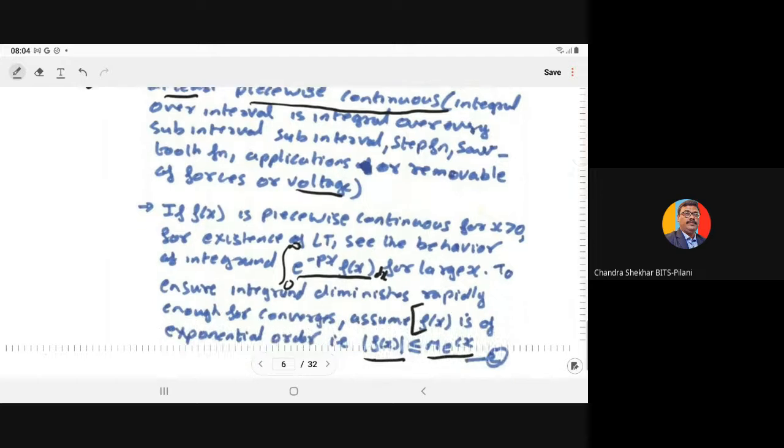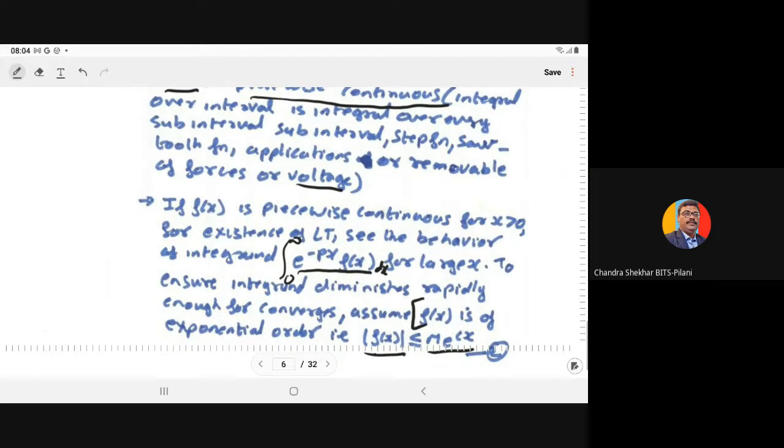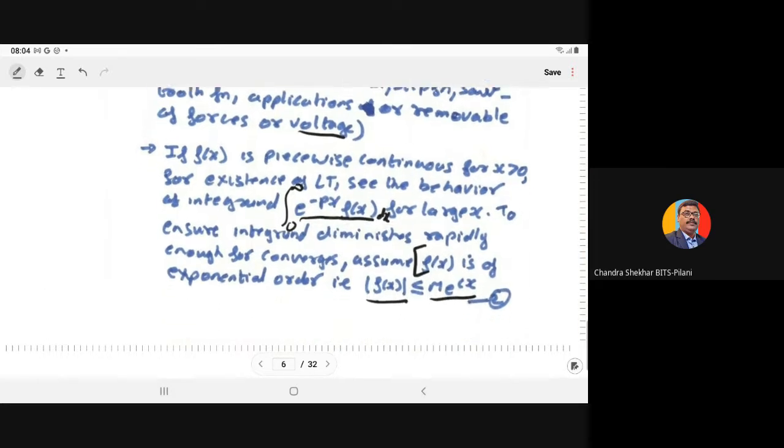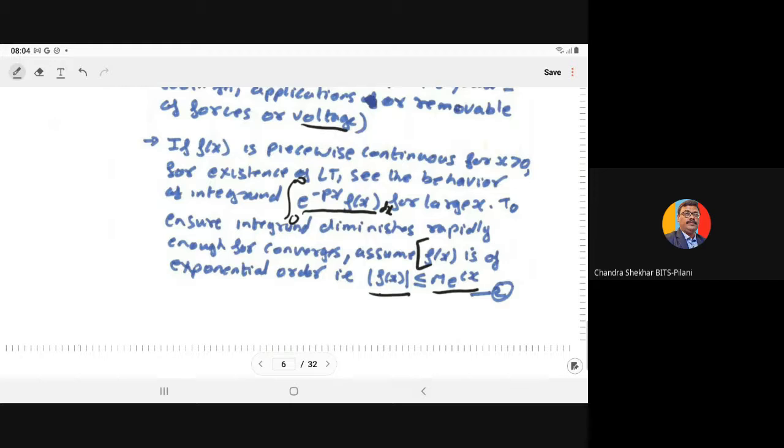To ensure that this integral converges, f(x) must be of exponential order. F(x) is of exponential order means mod of f(x) is less than or equal to M, a large constant, times e to the power cx.